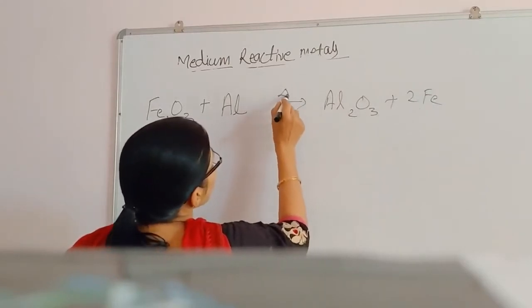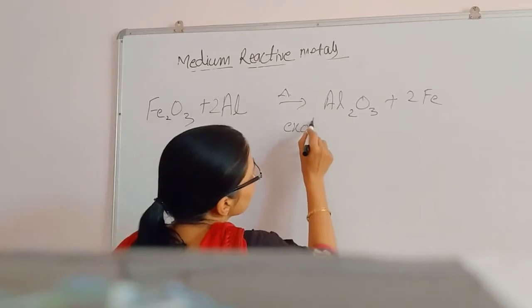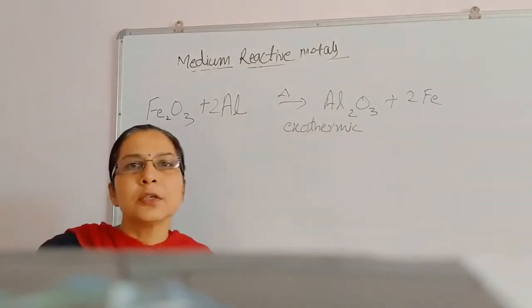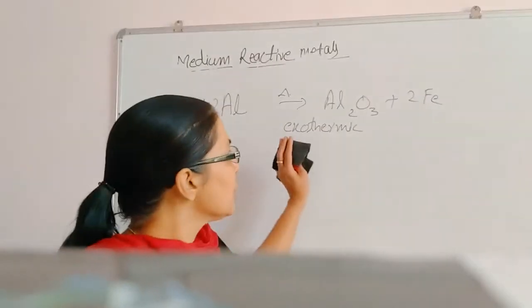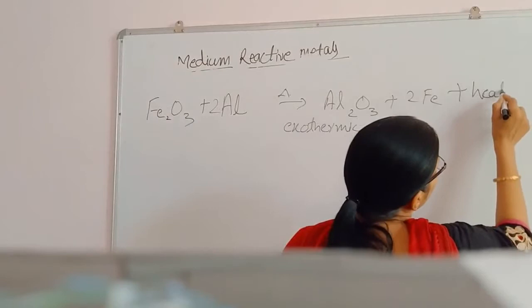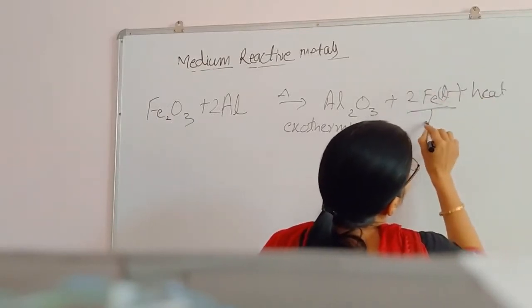This reaction is highly exothermic reaction. So what will happen? A lot of amount of heat will be liberated. So iron will appear in the liquid form.